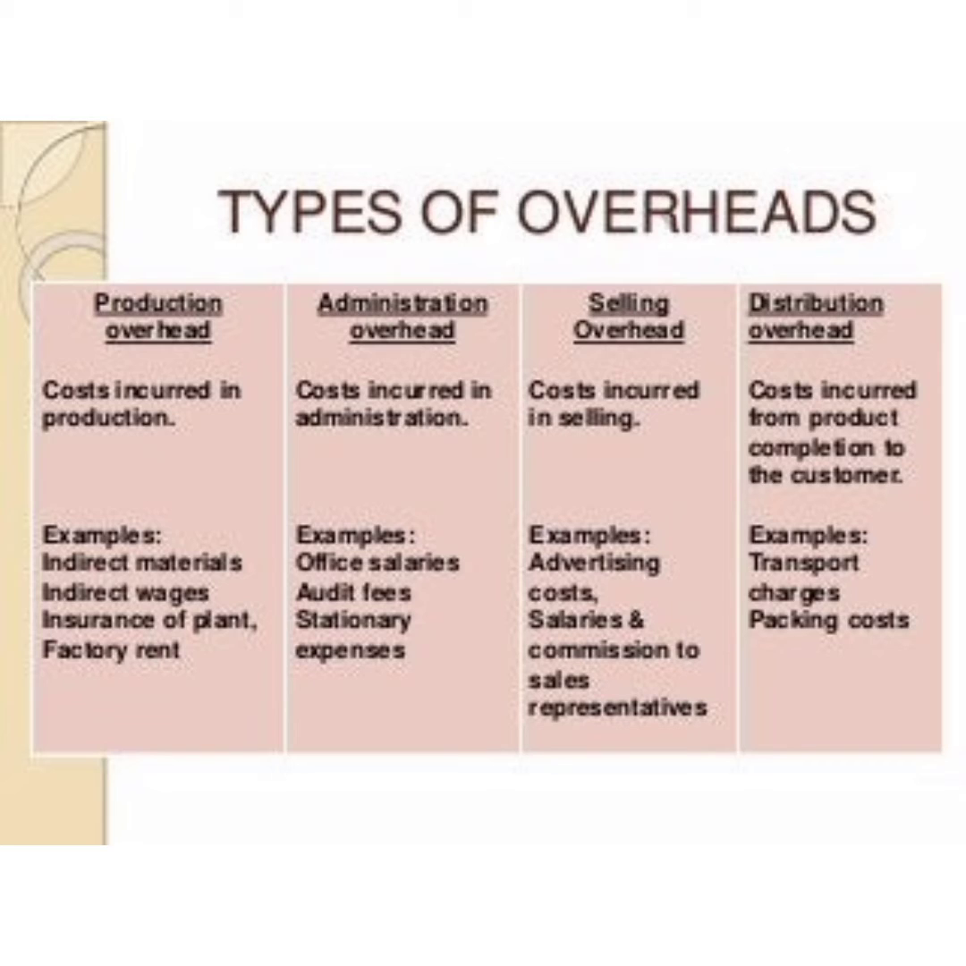The next one is administration overhead. Whatever indirect cost comes under the office work or administration work. For example, office salary. For the office employees we have to give the salary. For the office we may have to give the rent, then audit fees, then some stationery items we have to buy. This kind of expense comes under administration overhead.